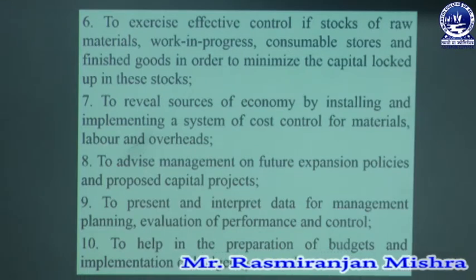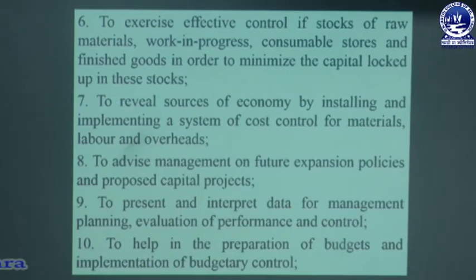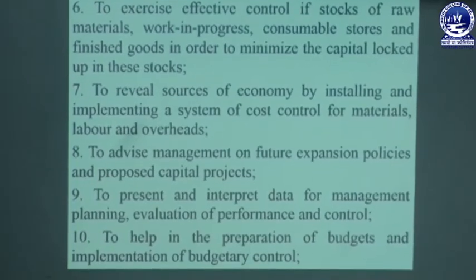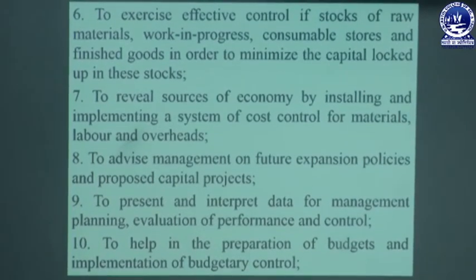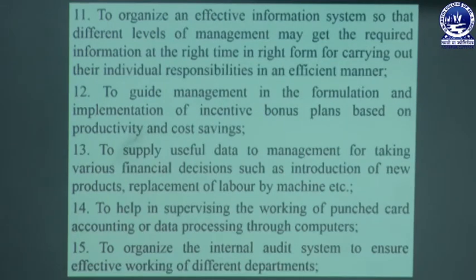Then the next part is to present and interpret data for management planning, evaluation and performance. The organization has to provide different data to management, so that management, based upon that data, can make different plans, exercise control and take future decisions, so that objectives can be maximized in a better way. Next, to help in the preparation of a budget and implementation of budgetary control. Budget is one of the most important parts of ascertaining cost. Before determining the cost of a product, first we have to make a predetermined estimation, which is known as a budget, and accordingly different types of budgetary control must be made for determination of the cost of a product or providing of a service.